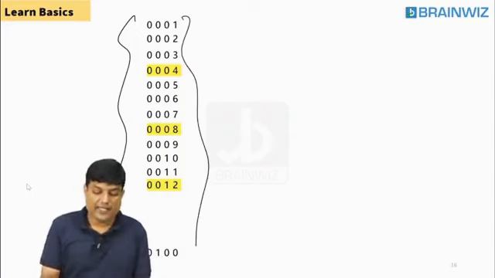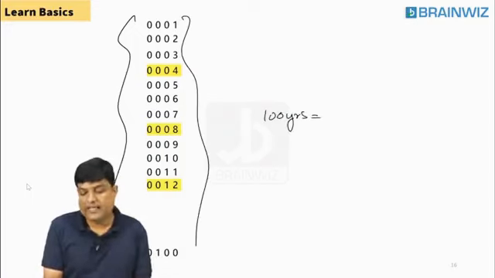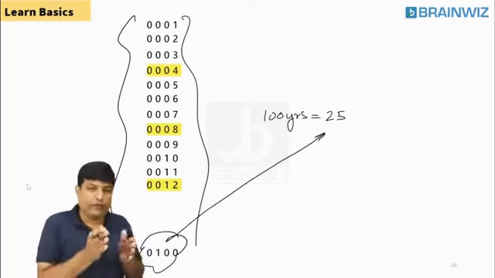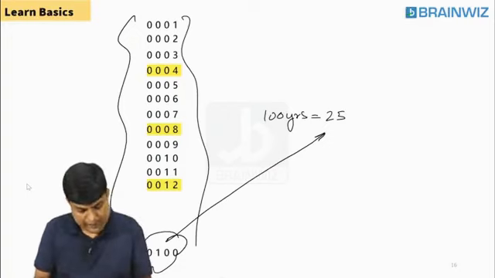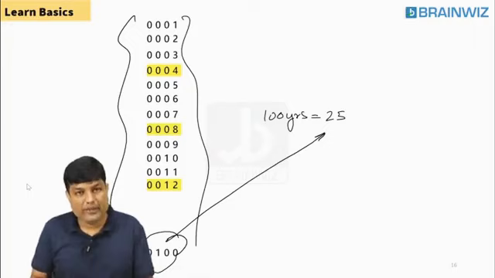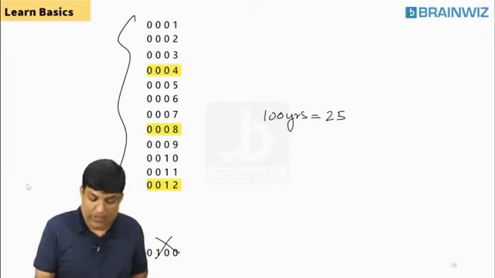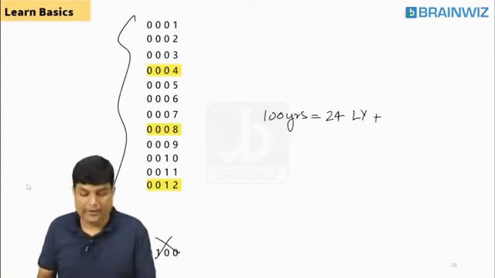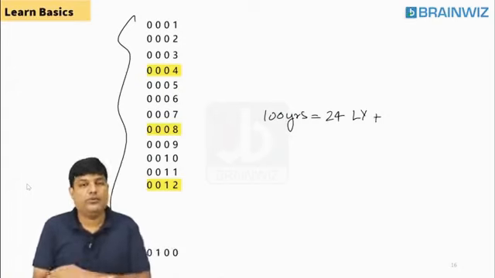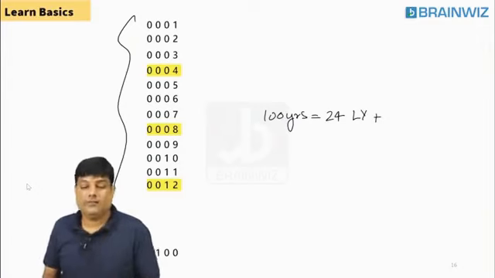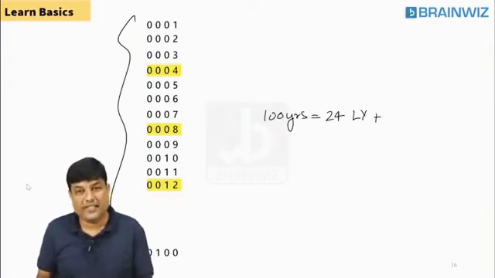You tell me, in this 100 years, how many leap years are there? 25, because for every 4 years, you are getting a leap year. Are you understanding, everybody? So there would be 25. But as 100 is not a leap year, I am writing 24 leap years. Why? Because I am subtracting 1 year from 25 years. Because 4, 8, 12, 16, 20, you all know that. So there are 24 leap years.